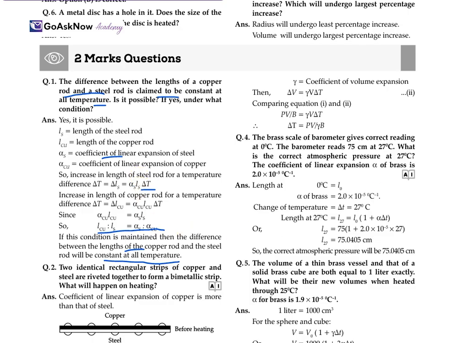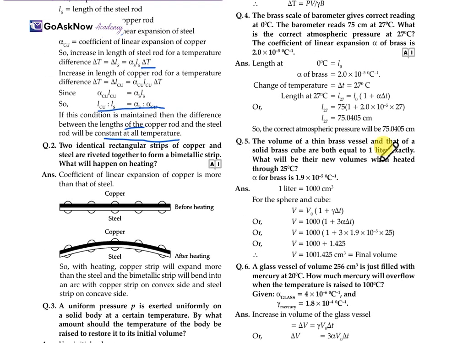Now, two identical rectangular strips of copper and steel are riveted together to form a bimetallic strip. What will happen on heating? The coefficient of linear expansion of copper is more than that of steel.